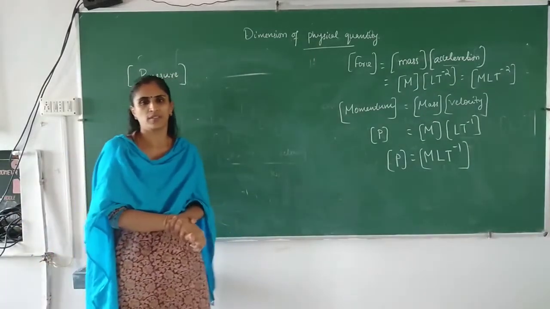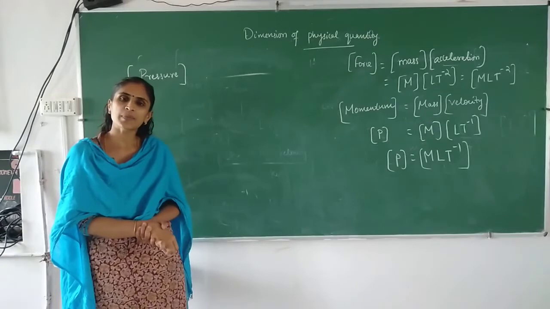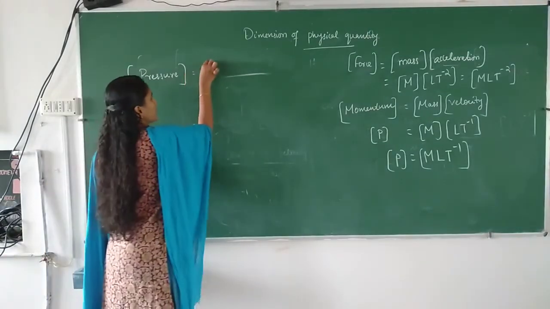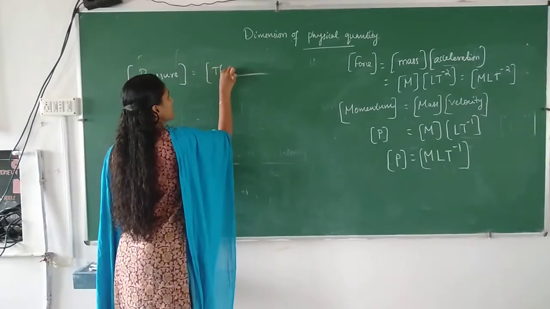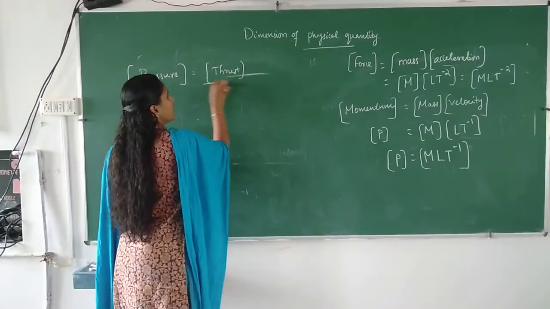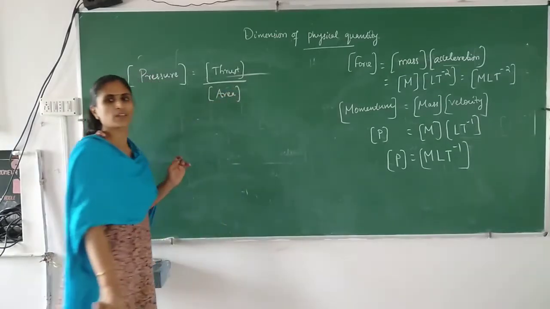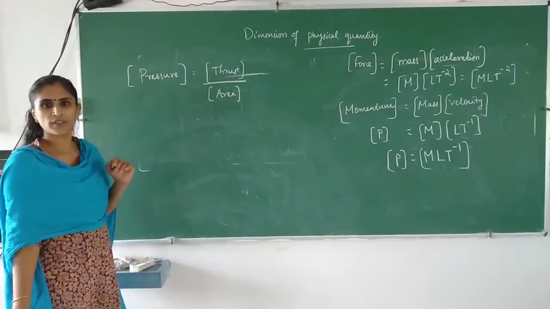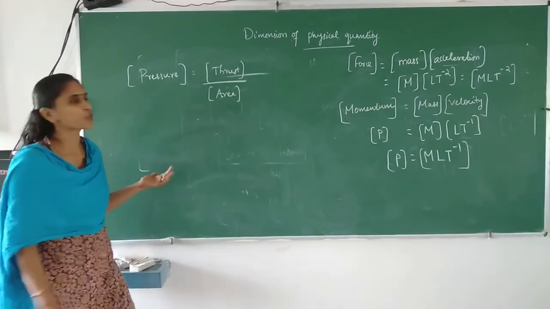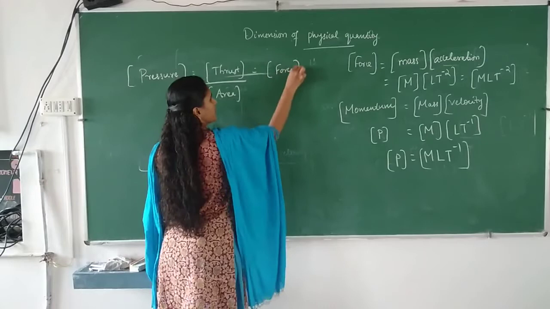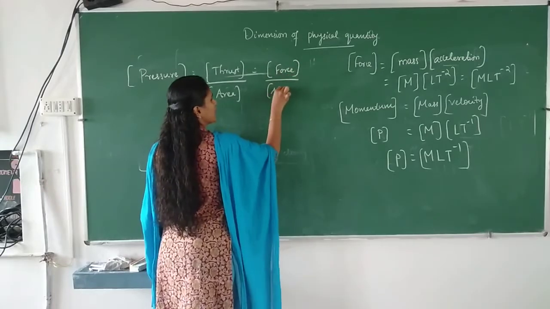Dimension of pressure. So what is meant by pressure? Pressure is equal to thrust by area. So what is the formula to find thrust? Thrust is the force only. So you can write dimension of force divided by dimension of area.